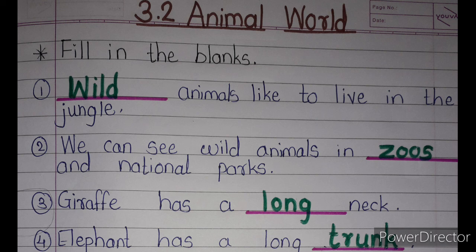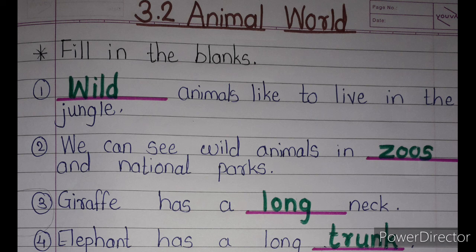Third one is giraffe has a dash neck. Have you seen a giraffe? He has a long neck. So giraffe has a long neck. L-O-N-G, long. Giraffe has a long neck.